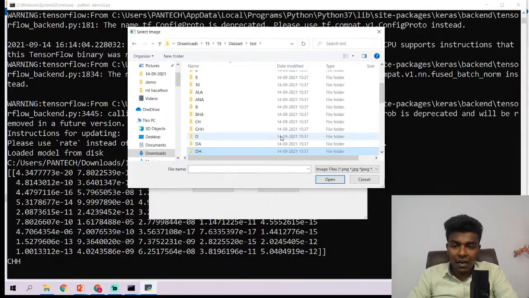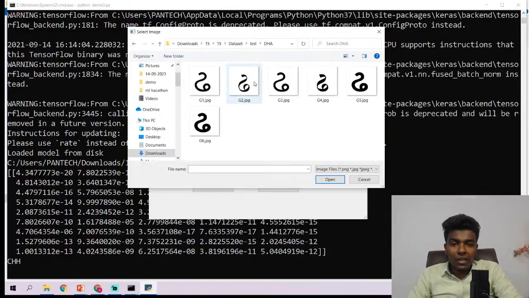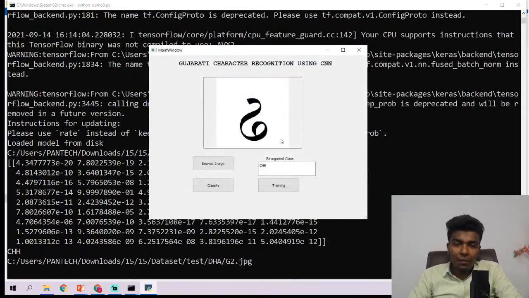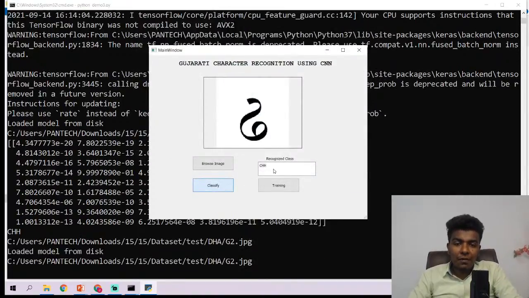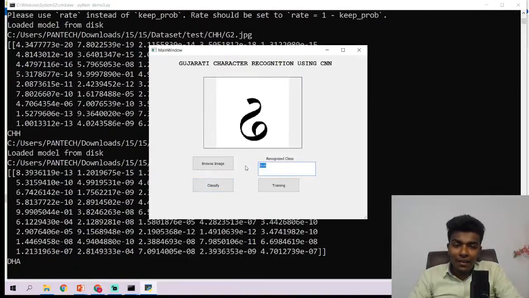So let us see DHA. I'm just going to choose the image and click the classify button. So DHA. It's really great, right? It has given the result in these text boxes. I'm not going to click this button, guys, because it will take more time. So I'm not going to do the training.